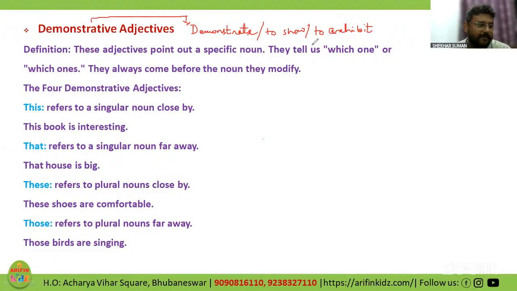For example, if I show something which is closer to me, right? Suppose there is a mouse over here which is closer to me, the device. So what would I say? That mouse or this mouse? Definitely I would be saying this because it is closer to me.